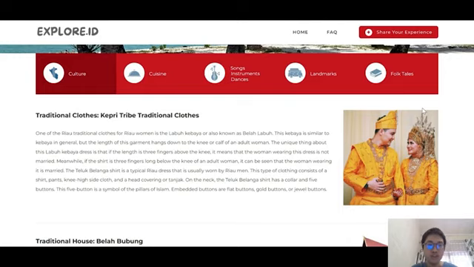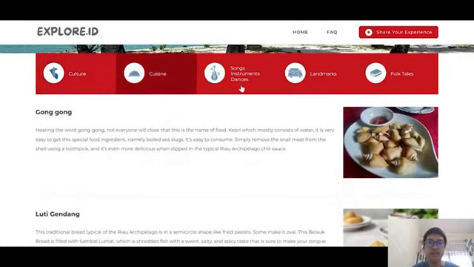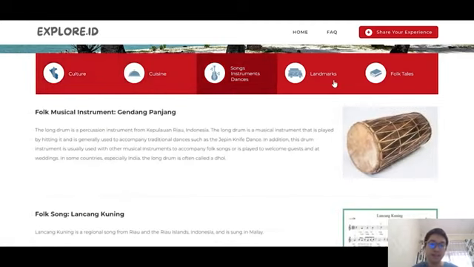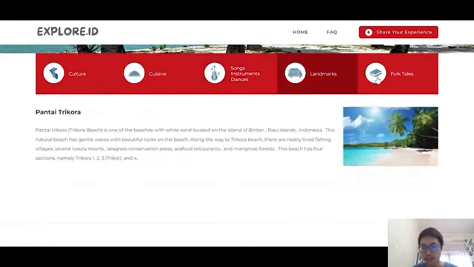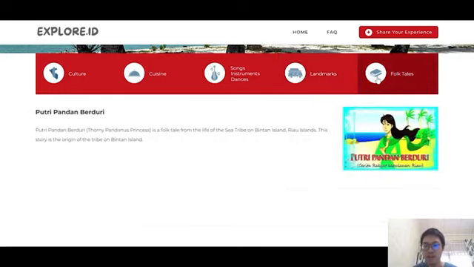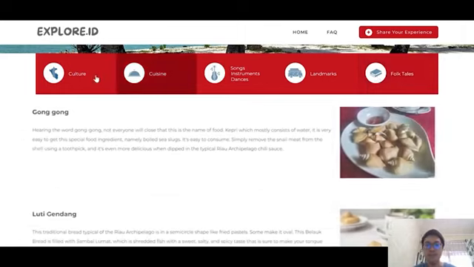The culture section, where we will keep the province's traditional house and traditional clothes. The cuisine section, the songs, instruments, and dance option that will display all relevant songs or instruments and traditional dances that the current province holds. The landmarks of this province will be stored in the landmark option. And last but not least, the folktales option that will display traditional folktales that originated from this province.